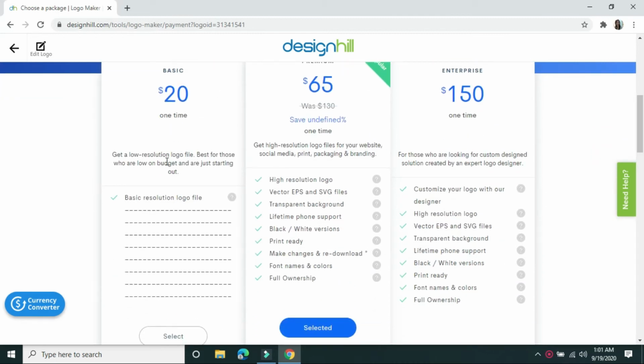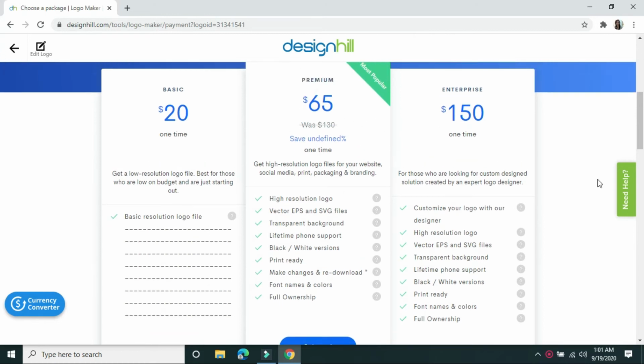So for basic, get a low resolution logo, best for those who are low on budget and are just starting out. And then for the premium, get high resolution logo files for your website. Also for social media, and also have print and packaging and branding. Okay, high resolution logo, vector EPS and SVG files, transparent background, lifetime phone support, black and white versions, print ready, make changes and re-download, font names and colors, full ownership.